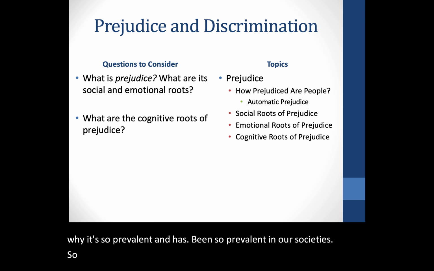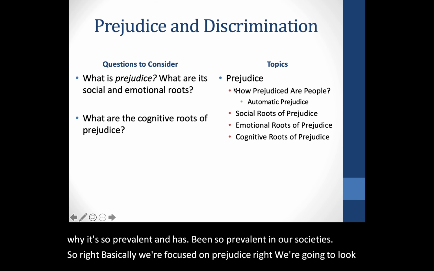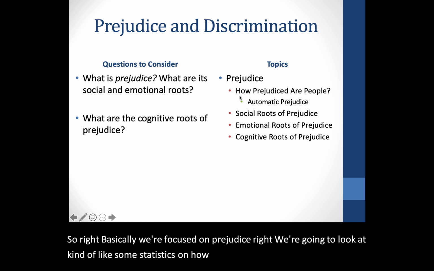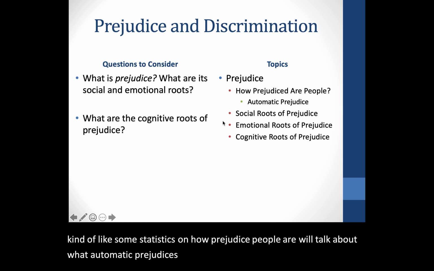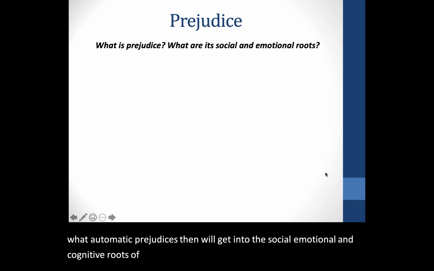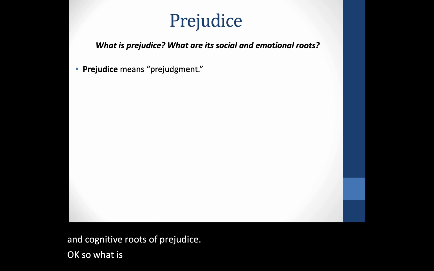Basically we're focused on prejudice, right? We're going to look at some statistics on how prejudiced people are. We'll talk about what automatic prejudice is. Then we'll get into the social, emotional, and cognitive roots of prejudice. Okay, so what is prejudice and what are its social and emotional roots?